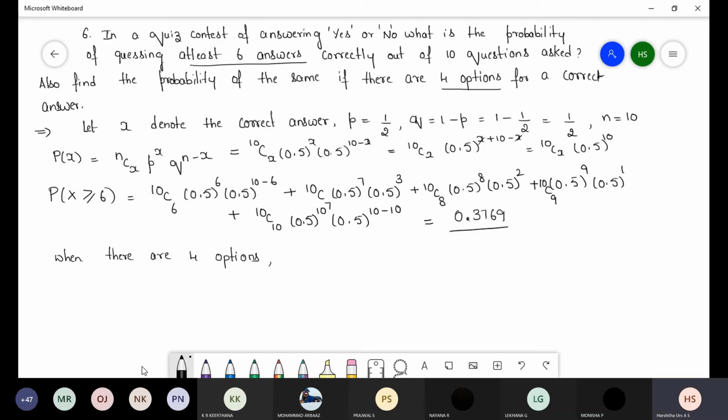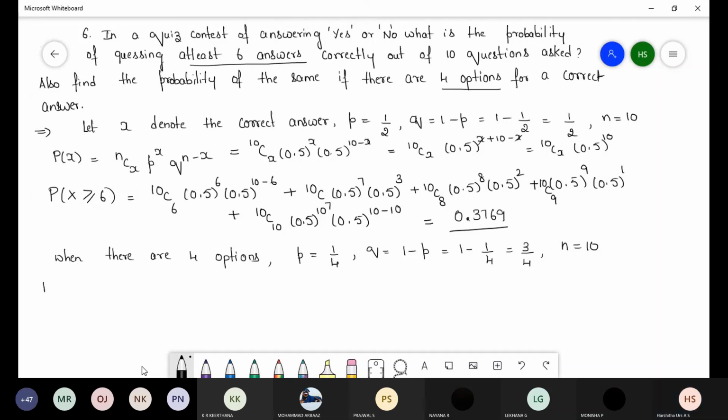So 4 options means P is equal to 1 should be correct out of 4. So P is equal to 1 by 4. Q is equal to 1 minus P, that is 1 minus 1 by 4, that is 3 by 4, and n is also the same, 10.